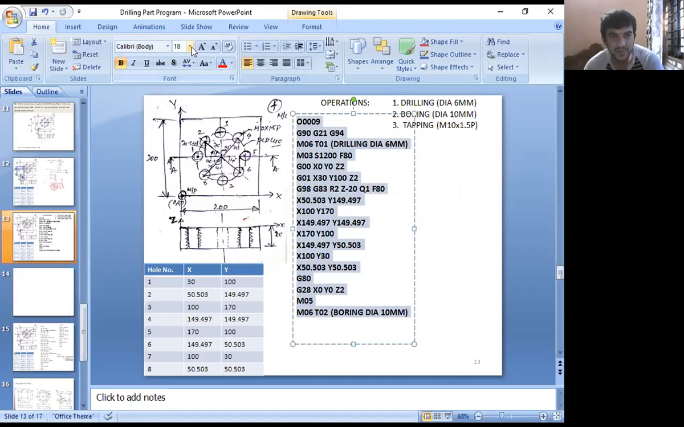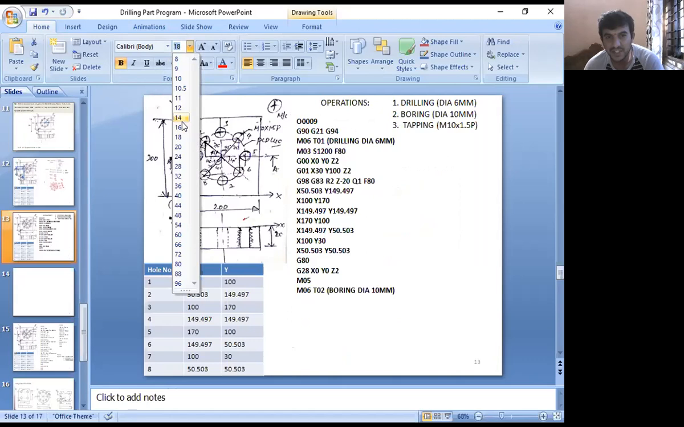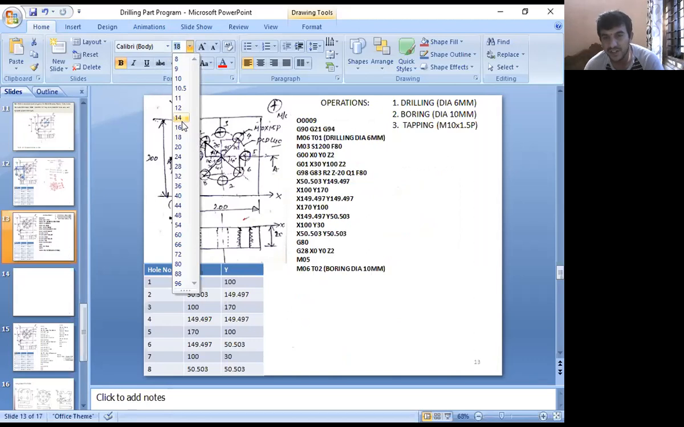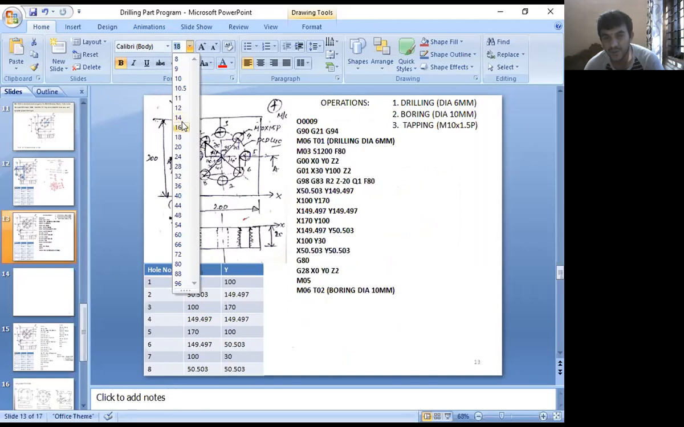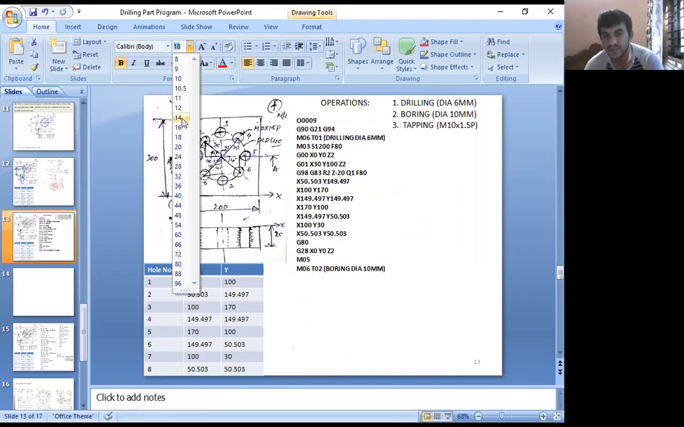Just for our purpose, I'll go slightly. Yes. Now is this font size visible? 14. Is it visible, 14 or 16? Please check. 14 is visible. Yes, visible, sir. Okay.